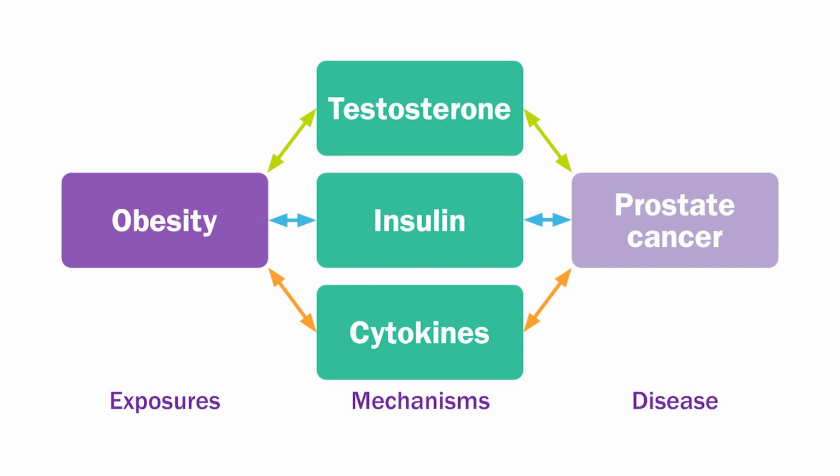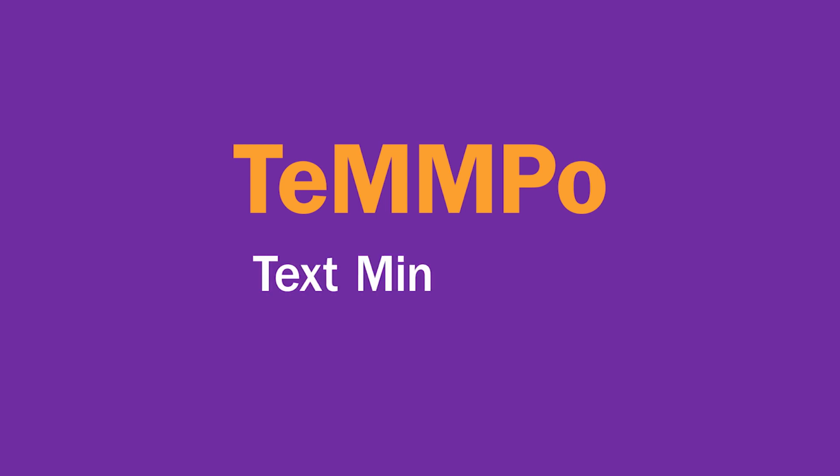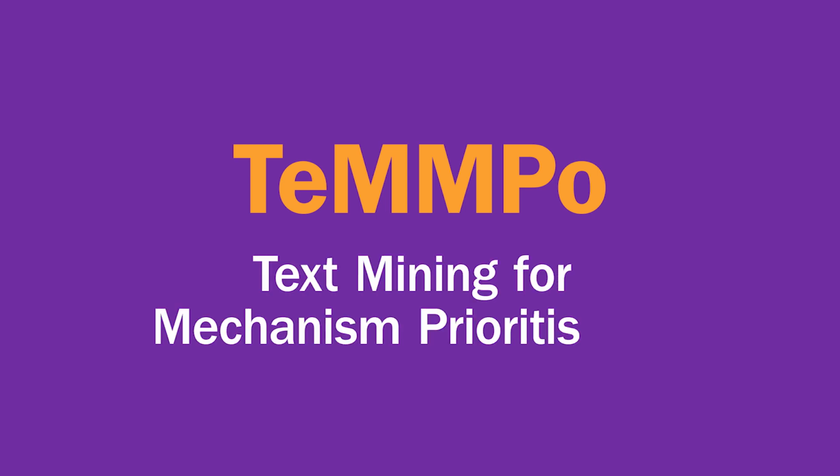This would mean searching and reading a large number of scientific articles discussing both obesity and prostate cancer risk. However, this may be unrepresentative of the available evidence on a particular mechanism, as many studies often only report one part of the mechanism. To cope with the enormous wealth of data, we have created a web-based tool called TeMMPo, text mining for mechanism prioritization.